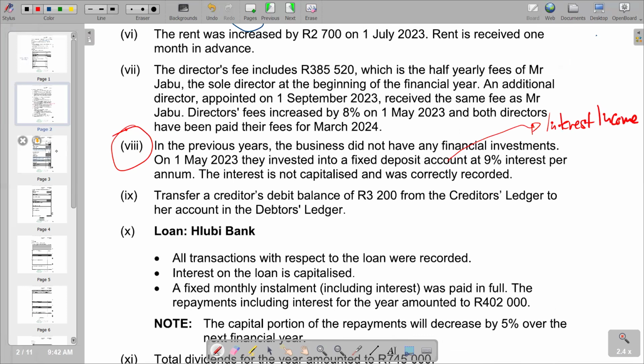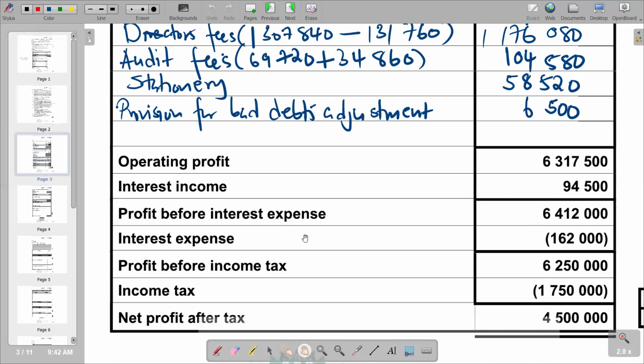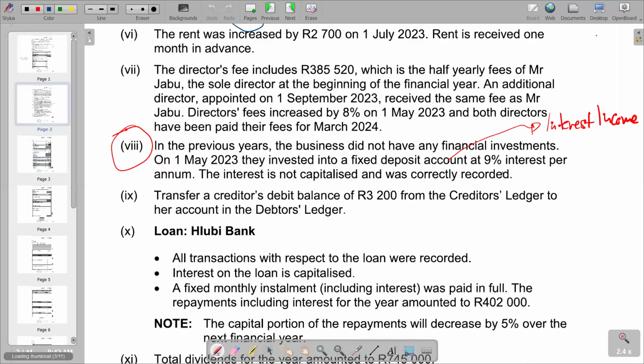If you come to the statement of financial position, you see that the interest income is pre-entered. It is 94,500, so 94,500 is the interest on the fixed deposit. The rate of calculating is 9%, which is per annum.